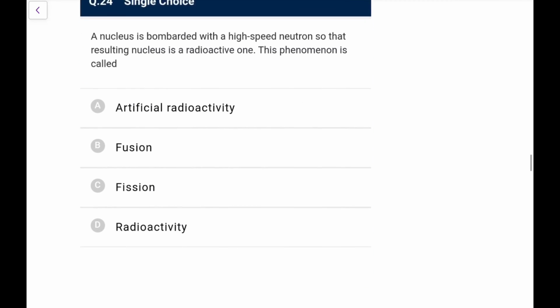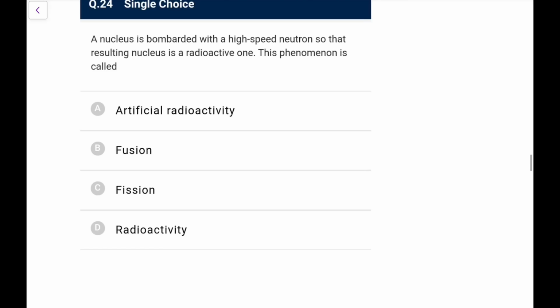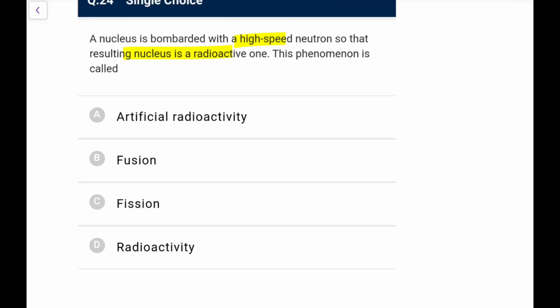Next, a nucleus is bombarded with a high speed neutron so that the resulting nucleus is a radioactive one. This phenomenon is called, this is basically called a nuclear reaction. So this phenomenon is called fusion, fission, or radioactivity. Radioactivity is used when that is occurring naturally.